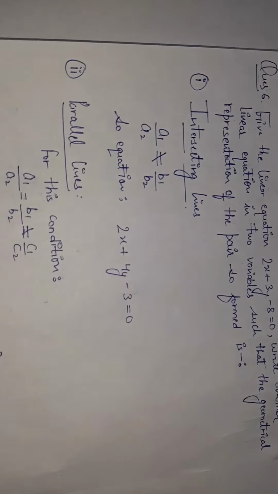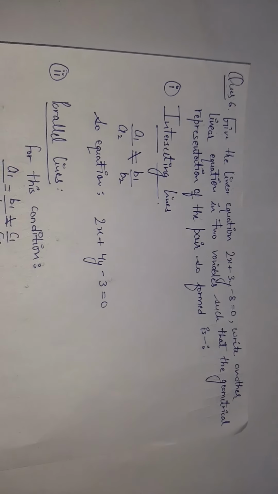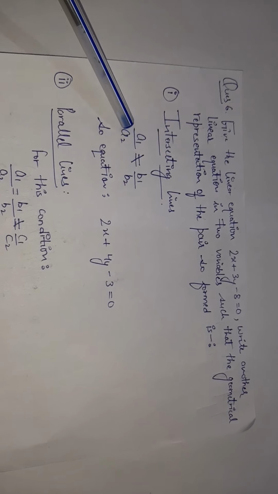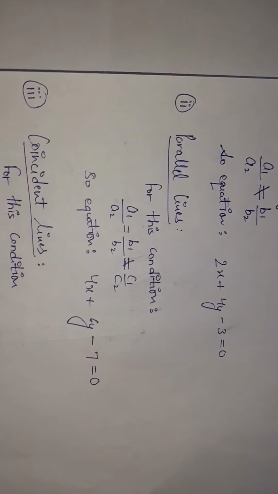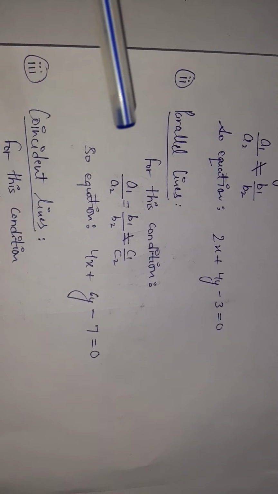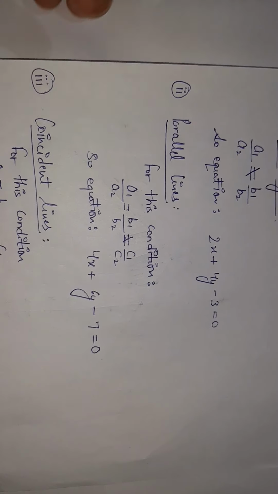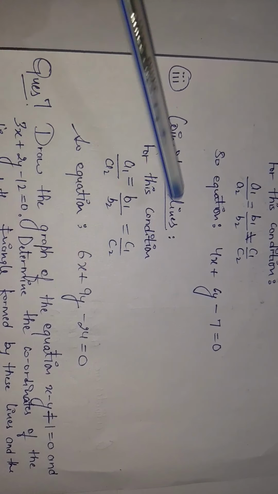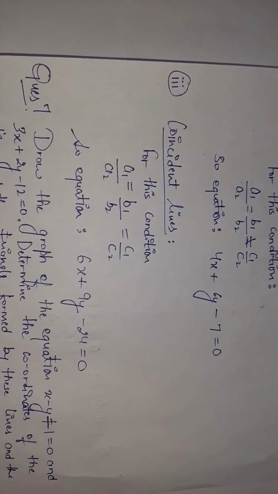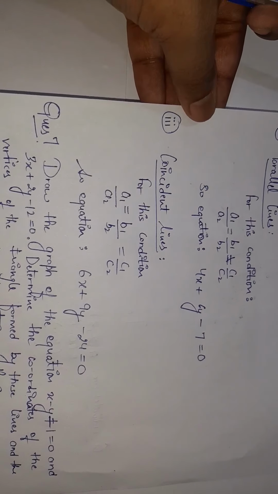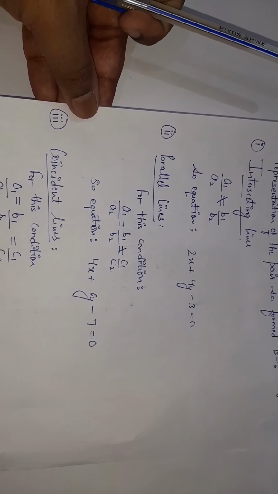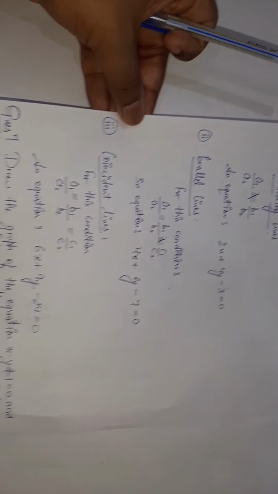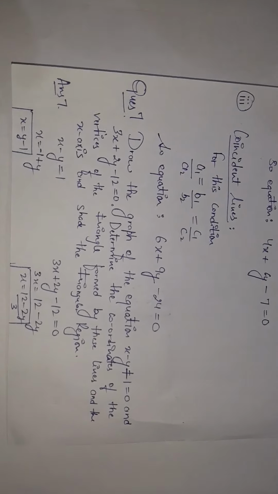You can write any equation, beta. There is no rule that you have to write this equation. You can write any equation which satisfies the condition. For parallel lines, I have written the equation. You can match it afterwards. Coincident lines, I have written the equation. You can match it. And you can write another equation also. Got it?